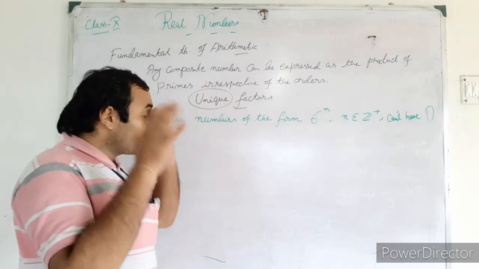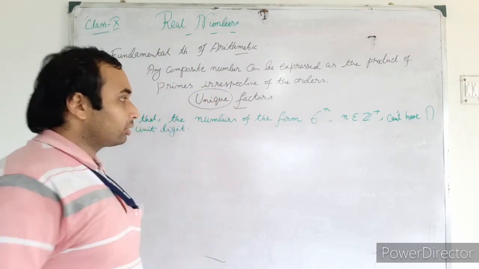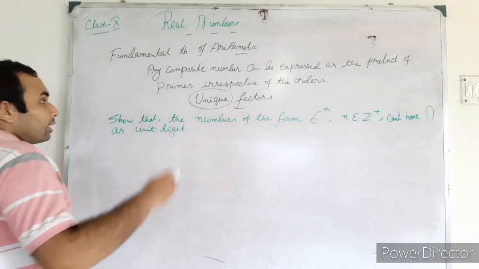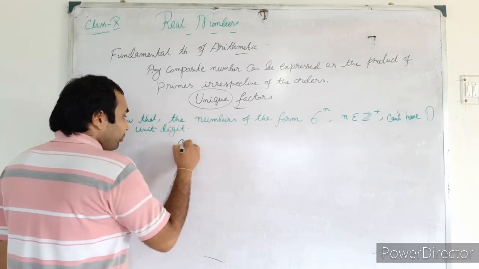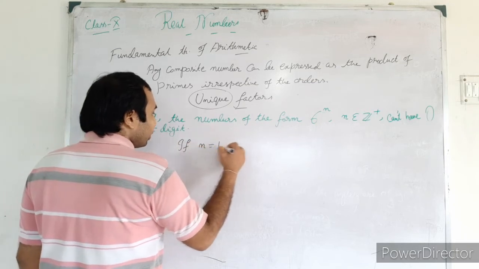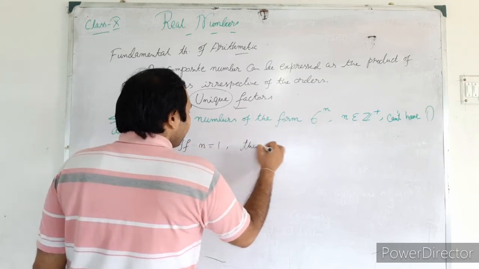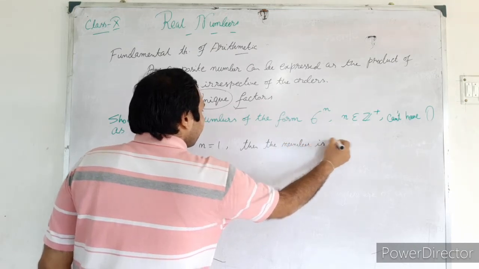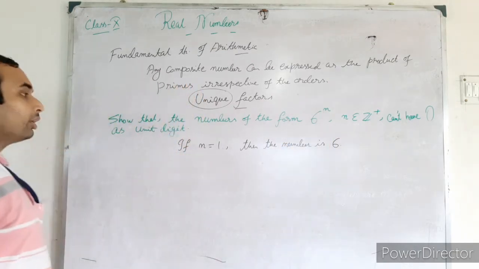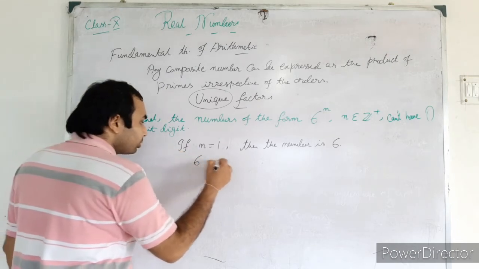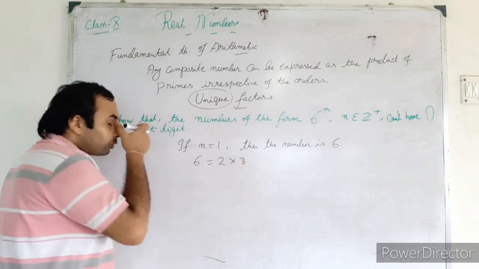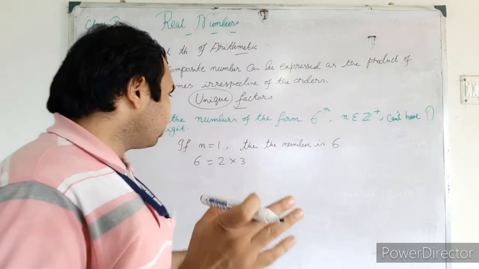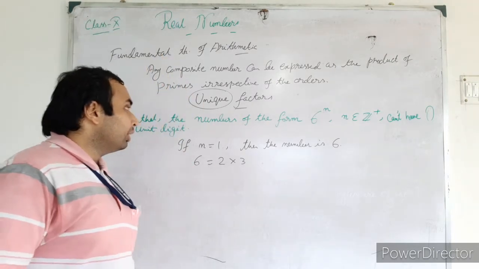More or less all those types of sums have a similar answer. If n equals 1, then the number is 6 only. Now 6 equals 2 into 3. You can take 1 also, but 1 is a common factor for all numbers. So 2 into 3.